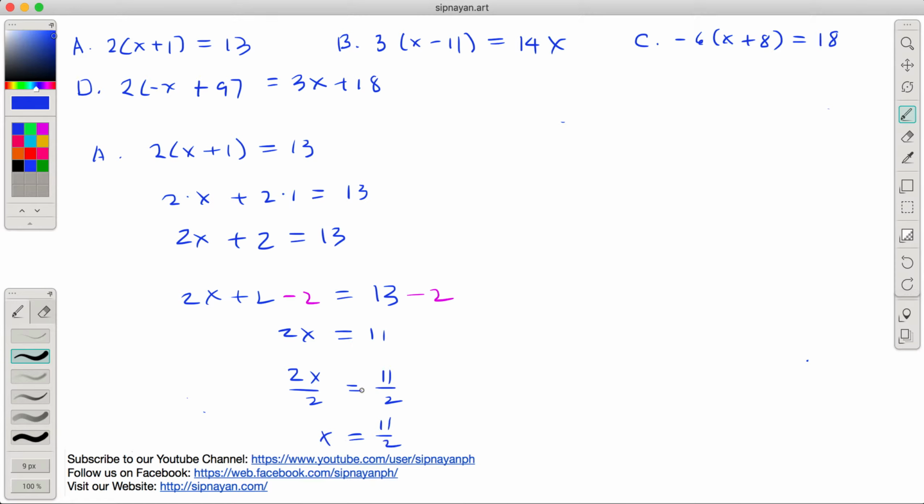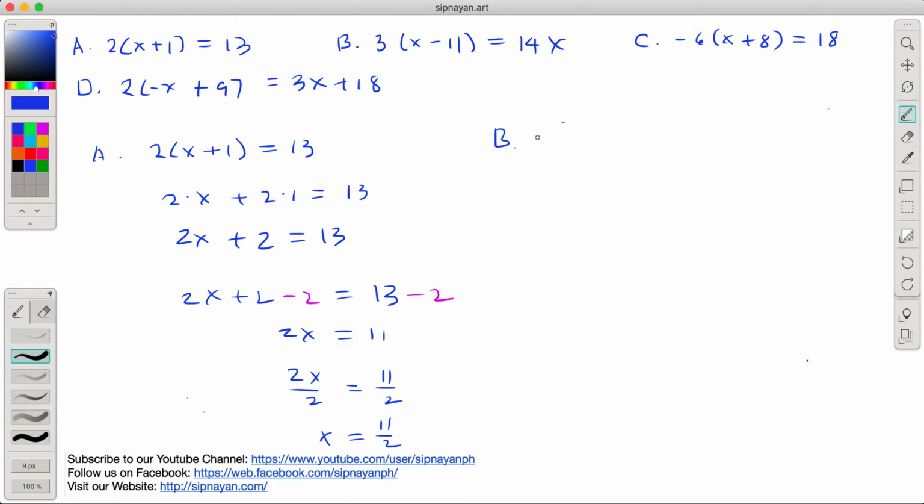So pwede kayong lagay ng decimal if you want 5.5 or if you want mixed form 5 and 1/2. Pero sa akin okay na to. So tignan nyo na sa teacher nyo kung okay sa kanya yung improper fraction. Sa akin kasi okay na lang yung improper fraction.